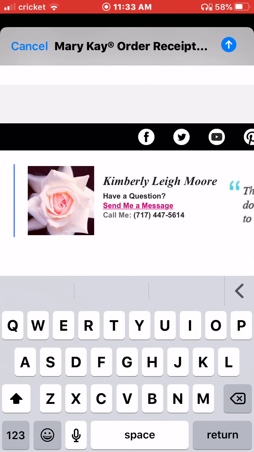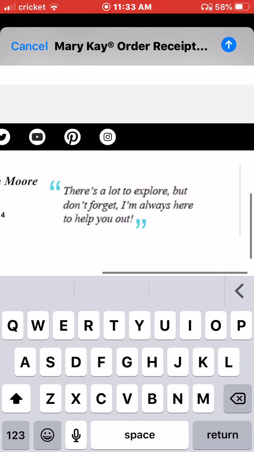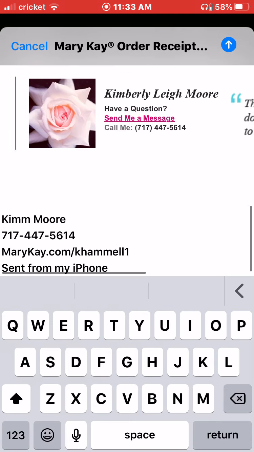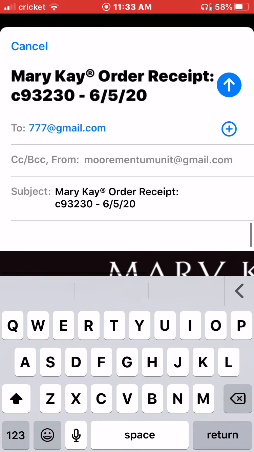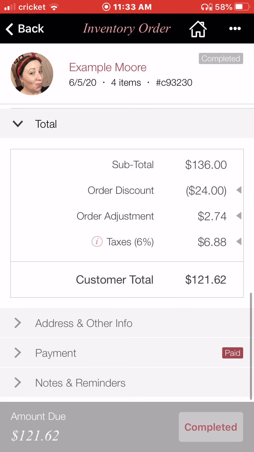I'm not sure why it should have my photo there, but it puts a rose. That kind of annoys me. I need to figure out why that does that. I have my photo on my website. So, anywho, and then you can hit your button and send. I'm just going to cancel because that's an invalid email address.